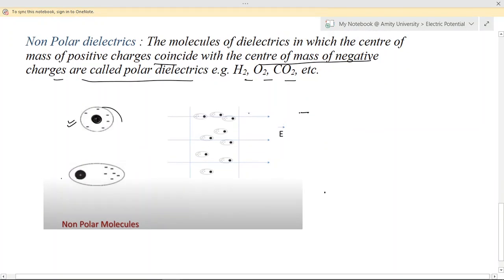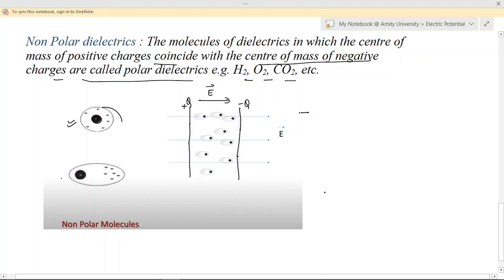Now what happens when these non-polar dielectrics are placed between the two charged plates of a capacitor? Again, let's say these are the two plates. One plate is plus Q and the other plate of the capacitor has the minus Q, so that there is an electric field E in this region.